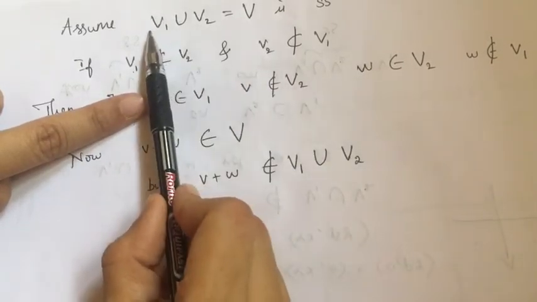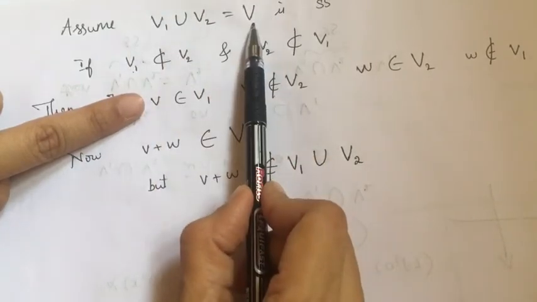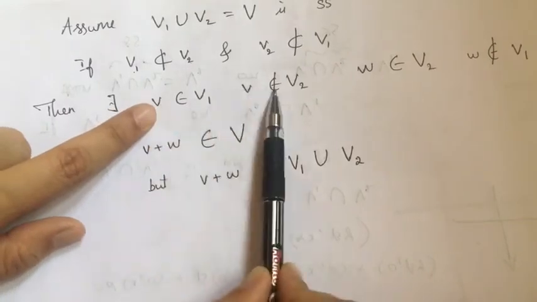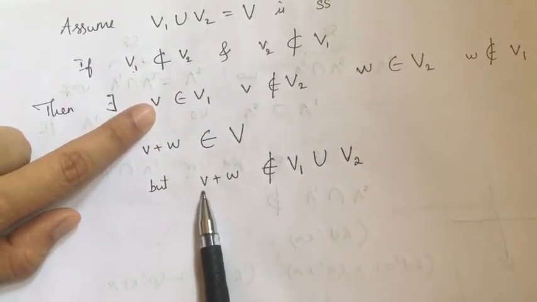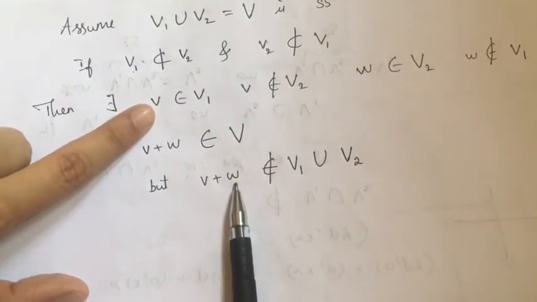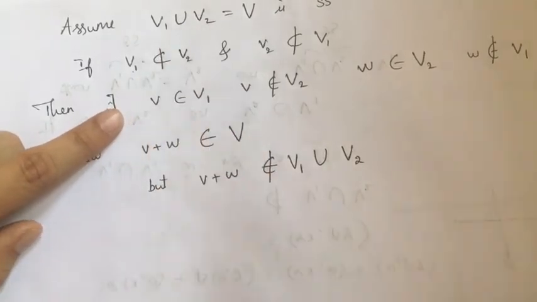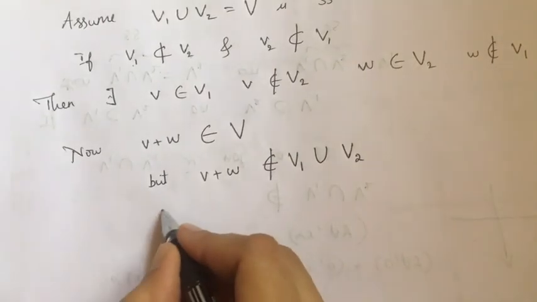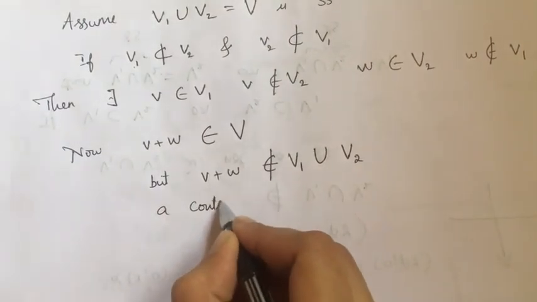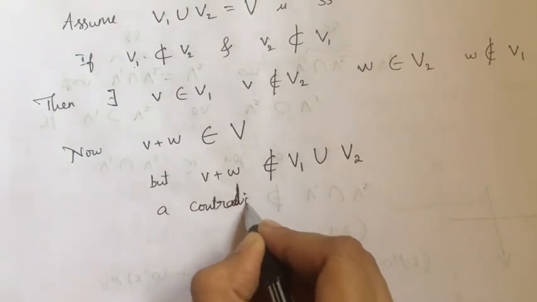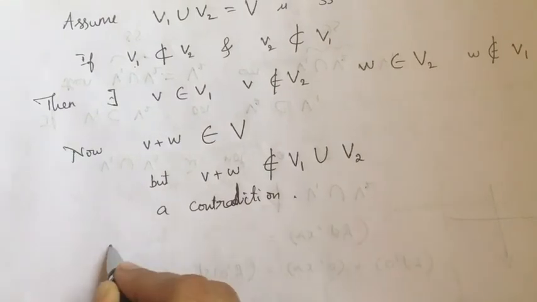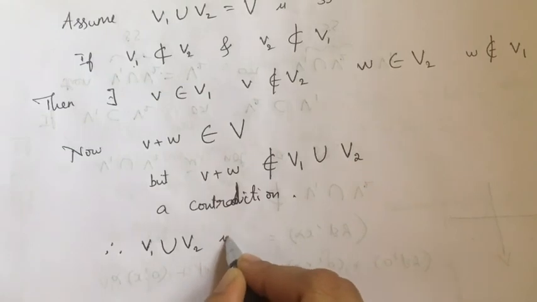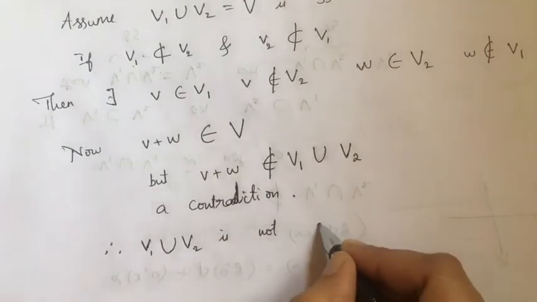Both belong to V, but v plus w does not belong to V1 union V2, which is a contradiction. Therefore, V1 union V2 is not a subspace.